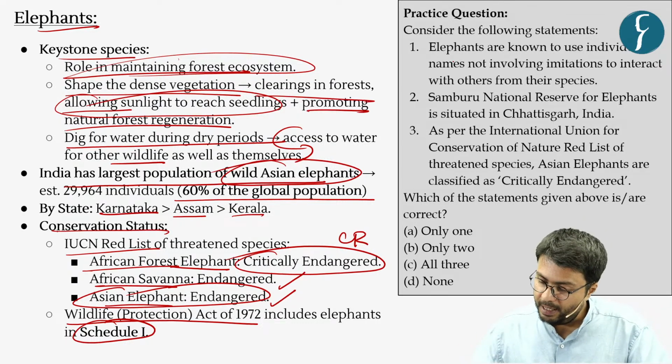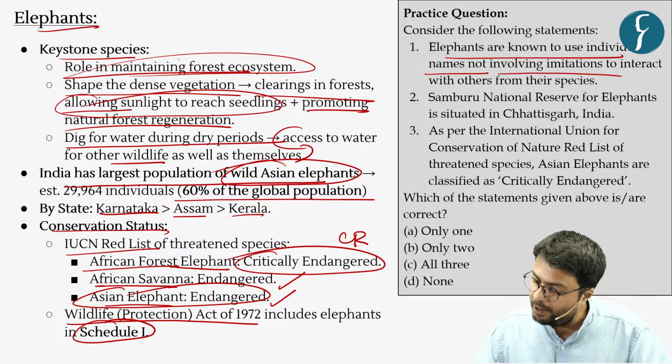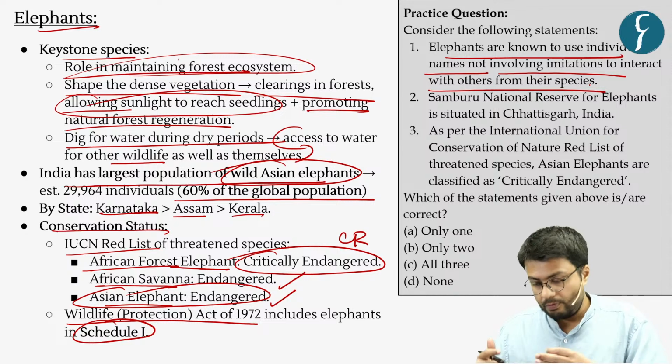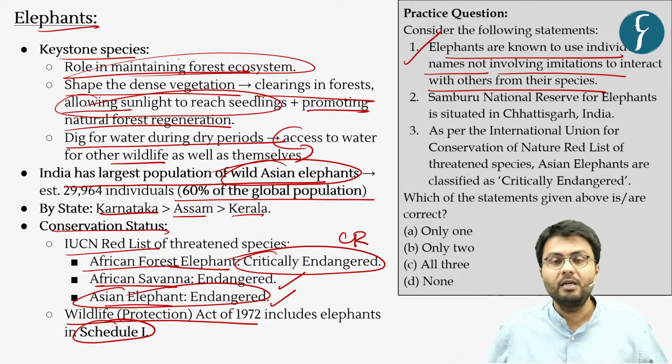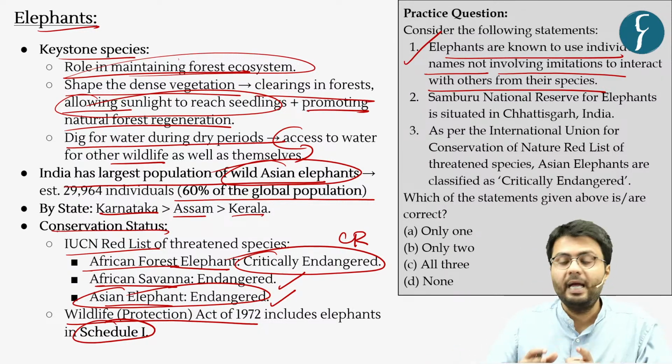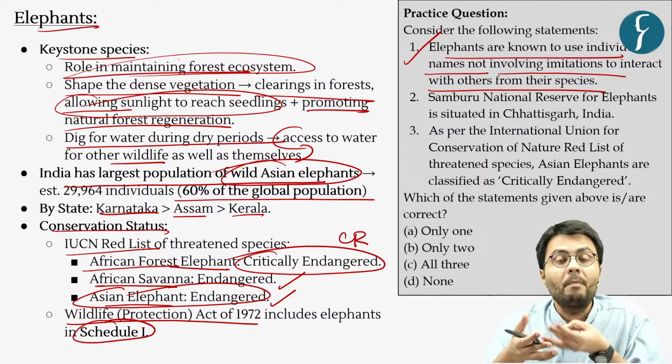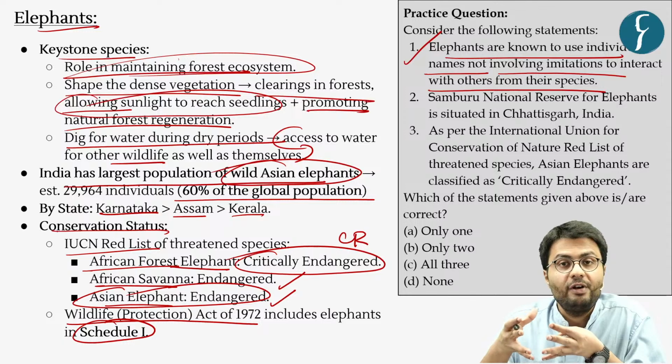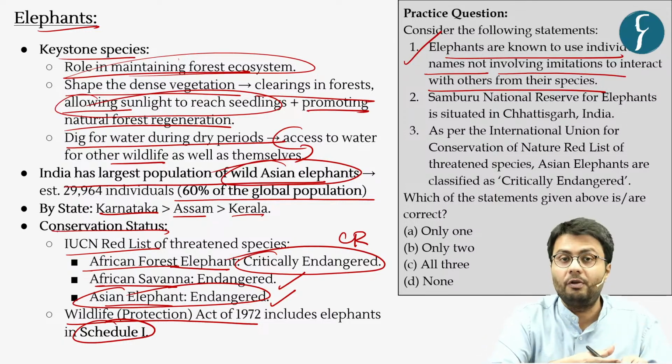The first statement: elephants are known to use individual names not involving imitations to interact with other elephants, which again is a correct statement, as the news article also highlights that elephants and their rumbles are unique in nature, which enables these elephants to communicate with other elephants.